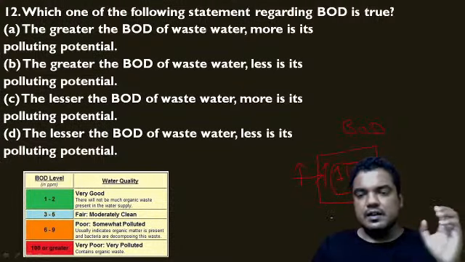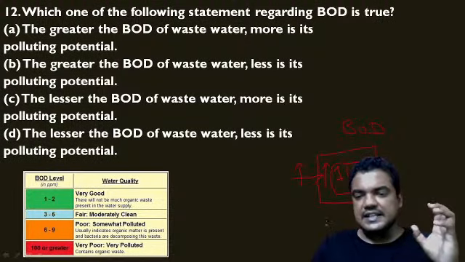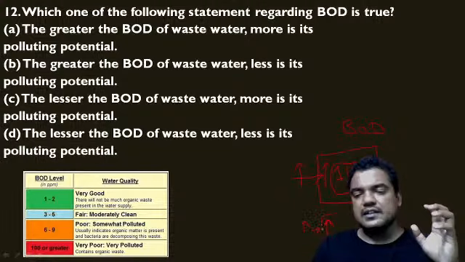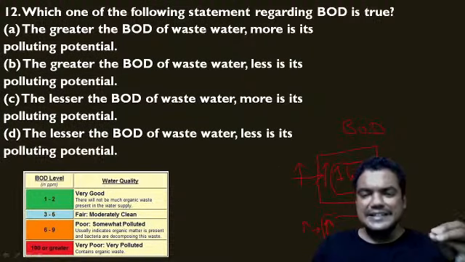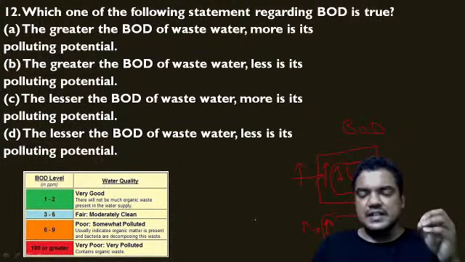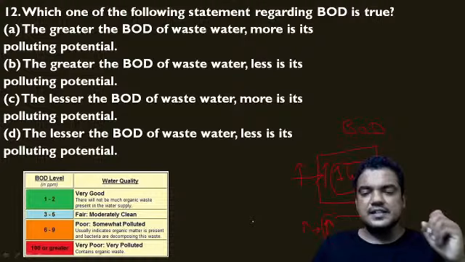If this 1 liter contains a very small amount, the bacteria use a very small amount of oxygen for oxidizing this organic matter. So if the bacteria consume more oxygen, that indicates highly polluted water. If the bacteria consume very little oxygen, that indicates good or pure water.